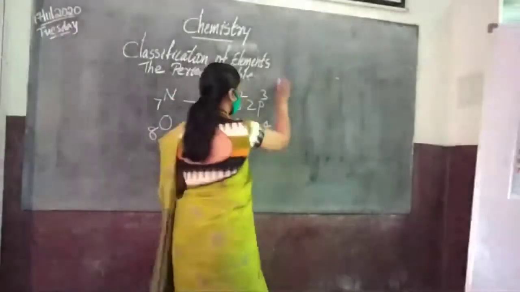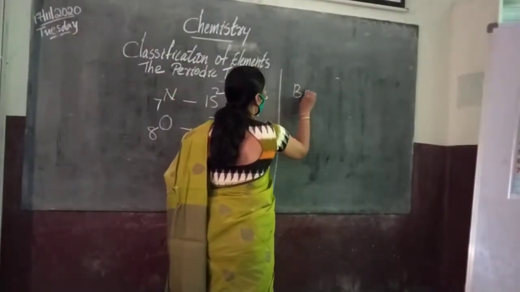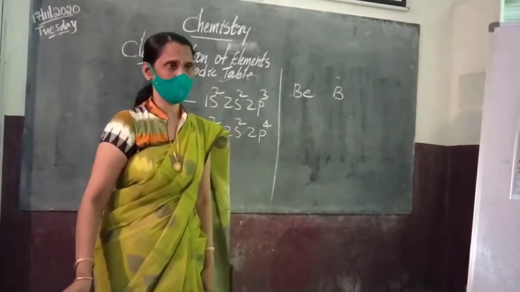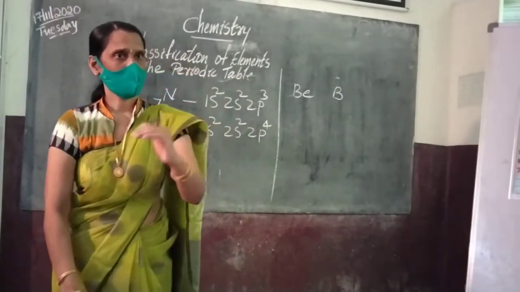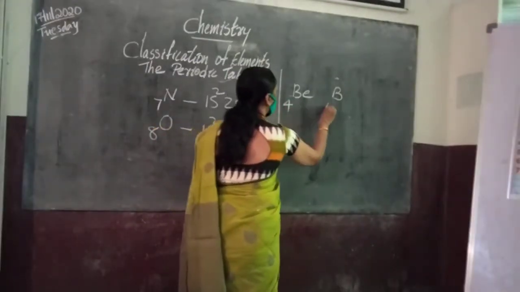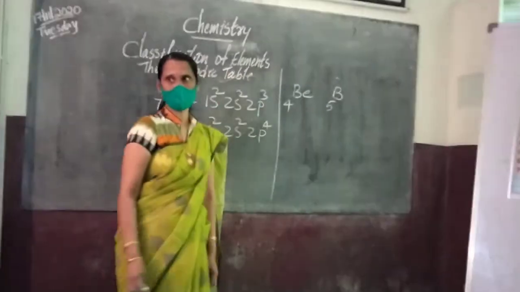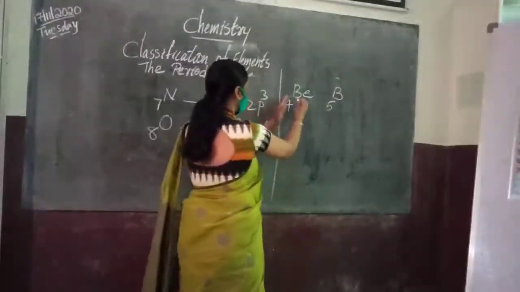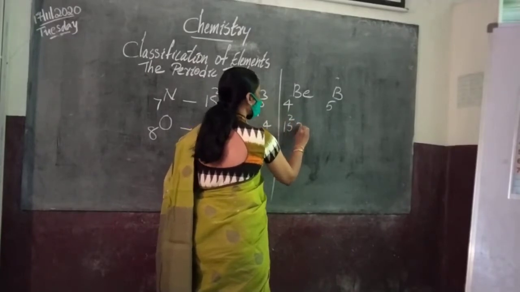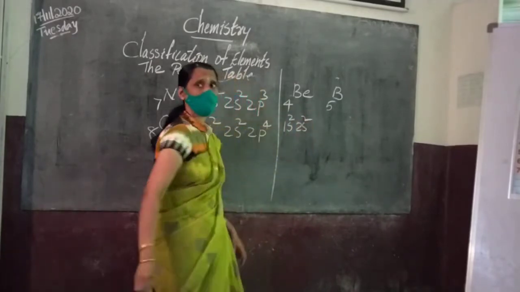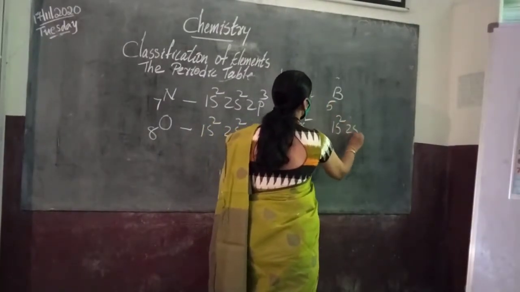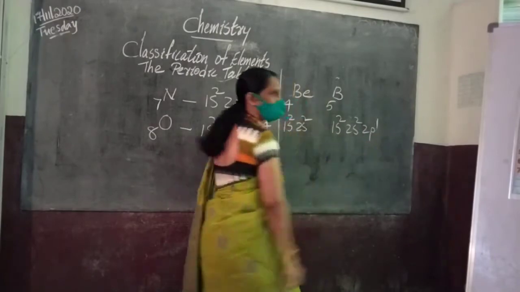When we talk about beryllium and boron, both are in the second period. Beryllium's atomic number is 4 and boron's atomic number is 5. So their electronic configurations are: beryllium 1s2, 2s2, and boron 1s2, 2s2, 2p1.